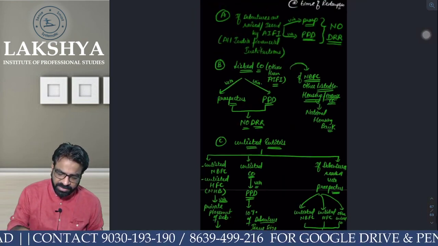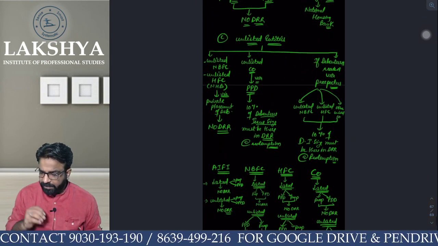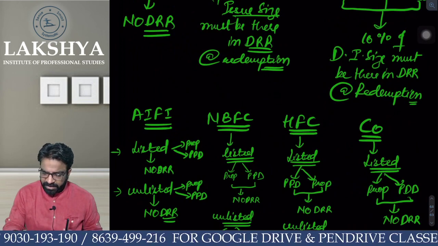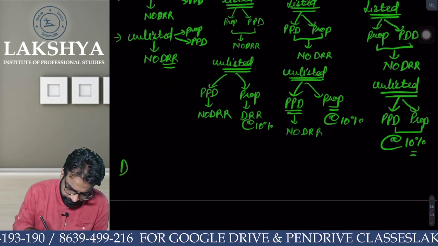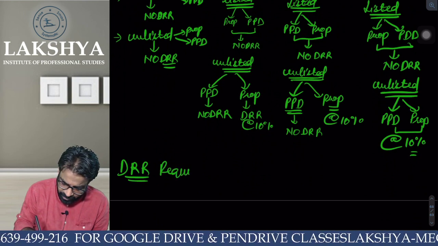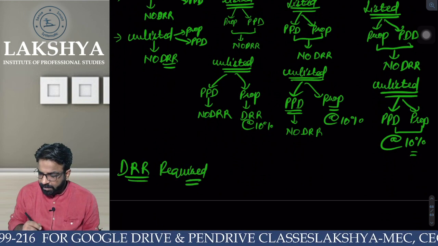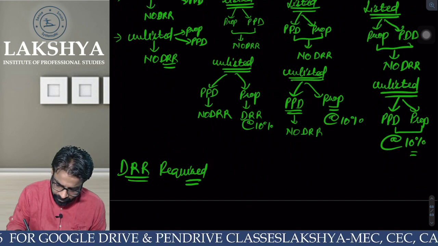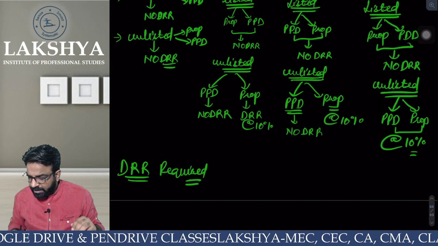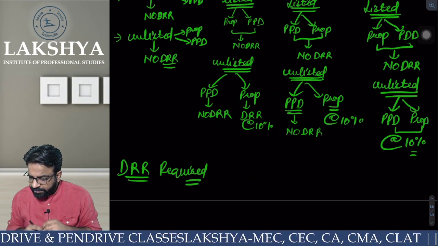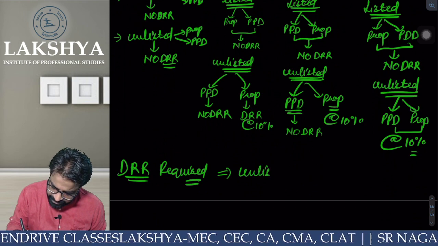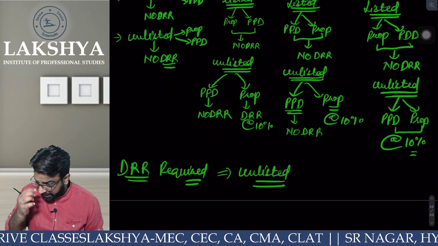I hope everyone understood the amendment now clearly. So tell me one thing, just one thing. Where is DRR required? Let's do it for the last time. Where is DRR required actually? AIFI not required. Listed company is not required. It is only required in case of what? Unlisted. Very nice. It is only required in case of unlisted.